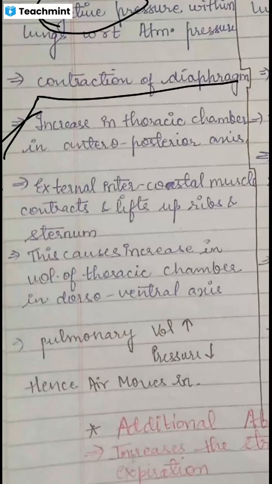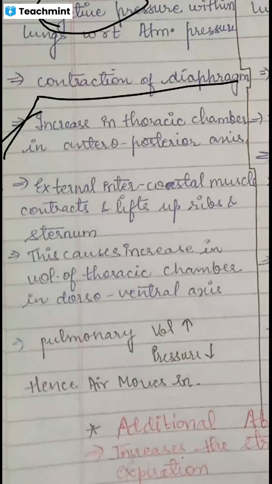So when the thoracic cavity volume increases, the pressure decreases, and hence the lungs have a lower pressure in comparison to the atmosphere, and hence the air moves from the atmosphere into the lungs.